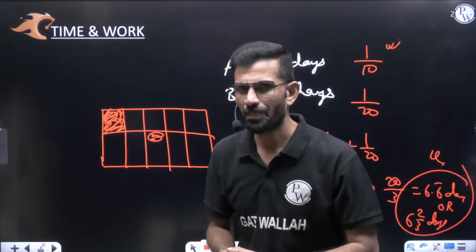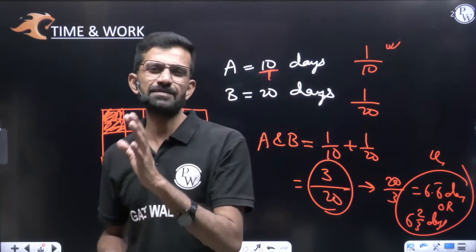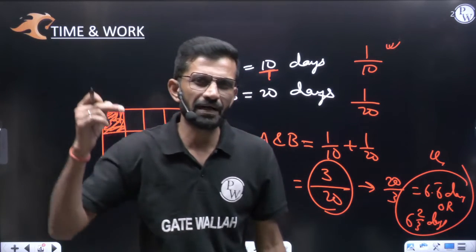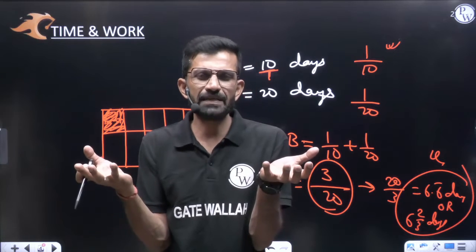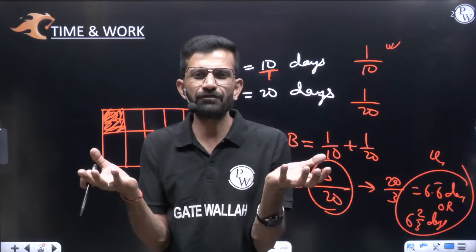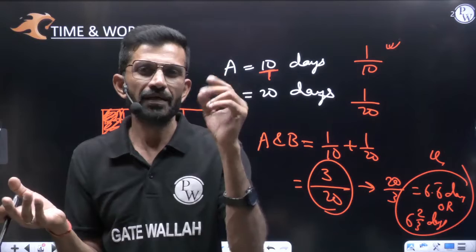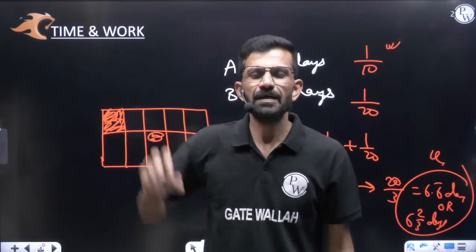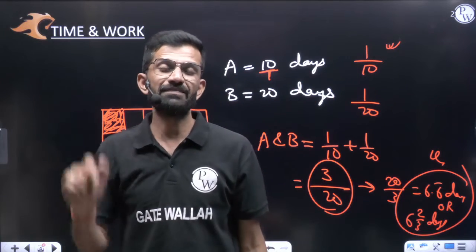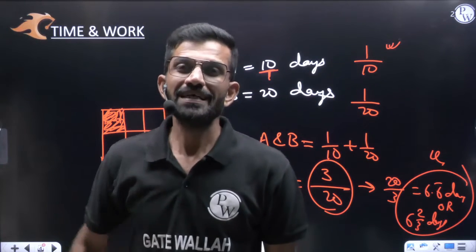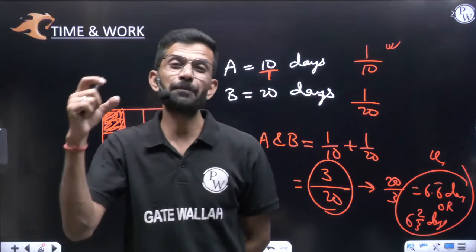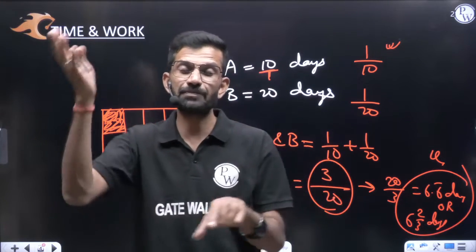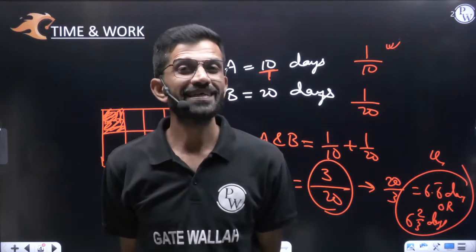We'll understand how. A can do a work in 25 days, B in 40 days. A per day work will come 1 by 25. B per day work will come 1 by 40. When you add them, 25 and 40 LCM will be 200. 25 how much is 200? 8 times. 40 how much is 200? 5 times. Means numerator you will get 8 plus 5, that is 13. 13 by 200 is their per day work. Together their per day work is 13 by 200. Days taken will be the reciprocal of that, that is 200 by 13 days.